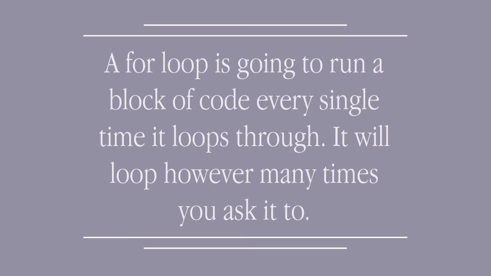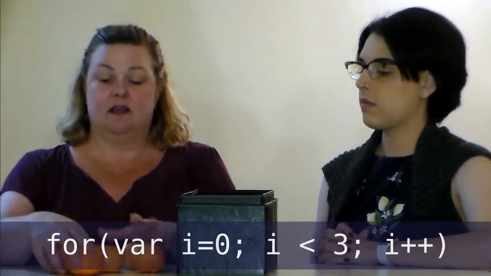So essentially, a for loop is going to run a block of code every single time it loops through, and it's going to loop a number of times that you ask it to. Okay, so here's an example. So I have a loop. I'm going to ask it to run 3 times.